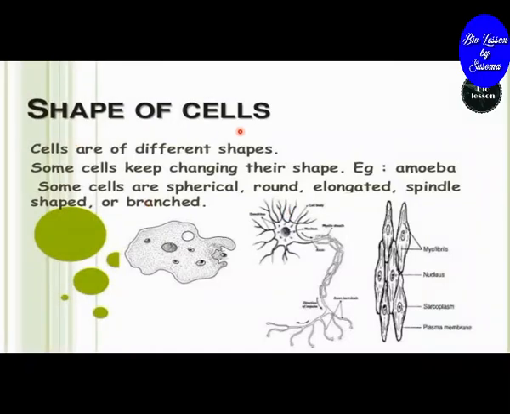Shape of the cells. Cells are of different shapes. Some cells keep changing their shape. For example, an amoeba changes its shape. Some cells are spherical, round, elongated, spindle-shaped, or branched.